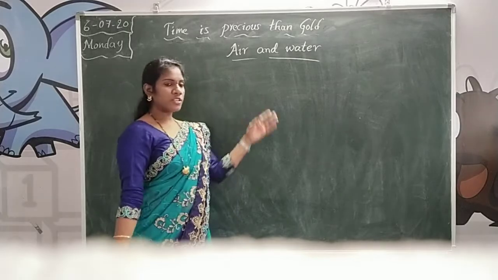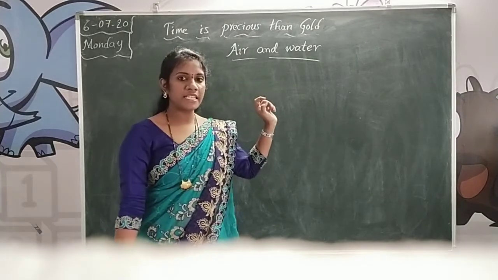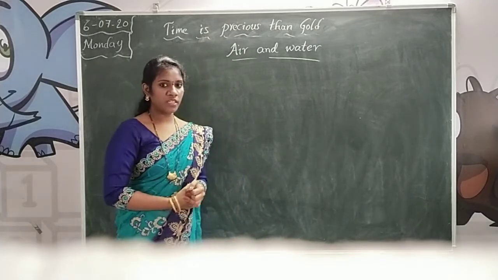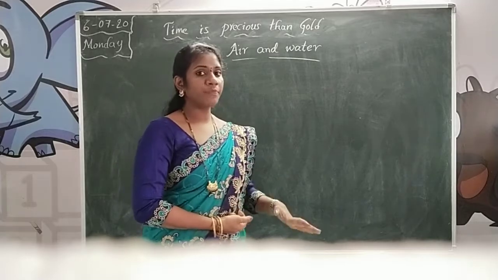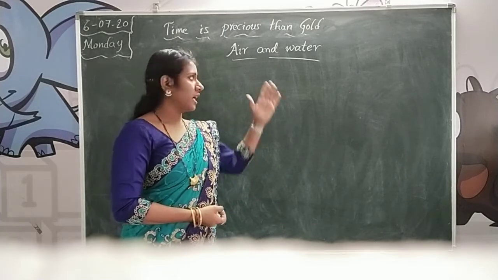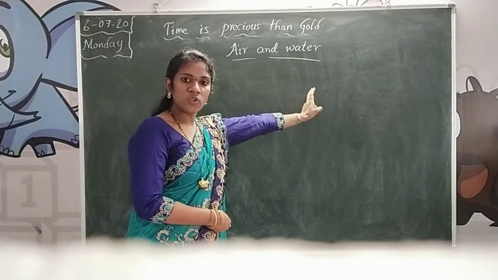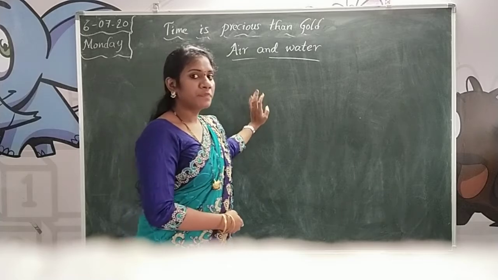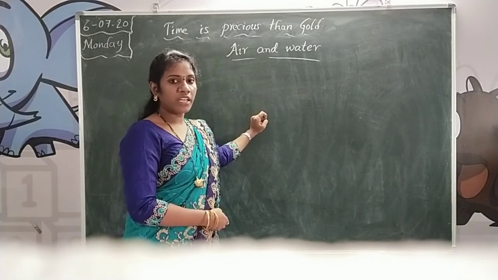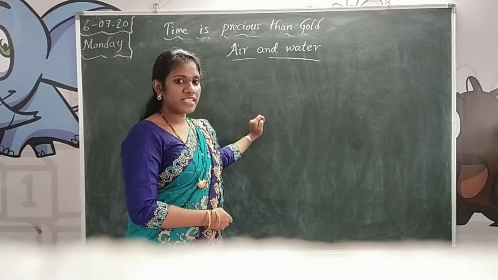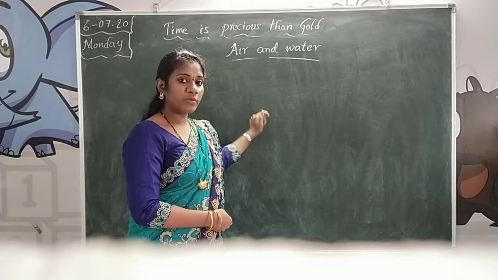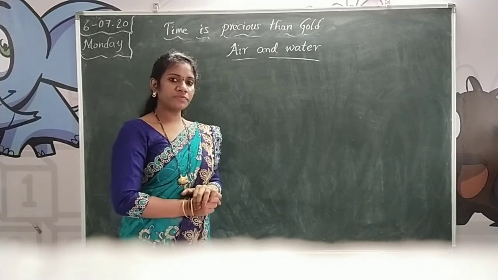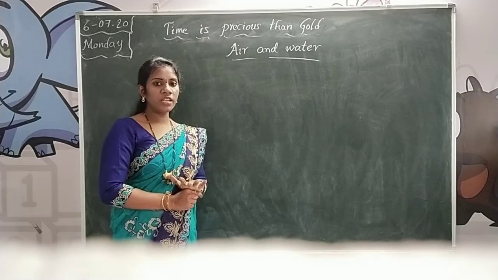Okay, children. Air is made up of some gases like carbon dioxide, oxygen, nitrogen, and hydrogen. All these gases are present in the air, and dust particles are also present in the air. Water has many minerals. Air is divided into three types: wind, breeze, and storm. What is wind? Moving air is called wind. And what is breeze? When wind moves gently, we call it breeze. What is storm? When wind moves fast, we call it storm.